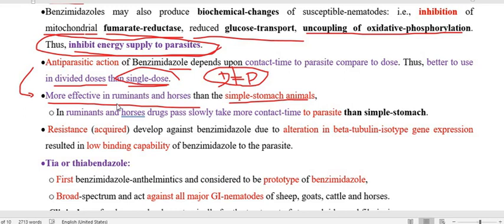Therefore the drug spends more time in the stomach, so there is more contact time with the parasite, and therefore more efficacy in ruminants as well as horses. Whereas in simple stomach, the drug takes less time to come out of the stomach, and therefore there is less contact time of the drug with the parasite and less efficacy. This is very important.